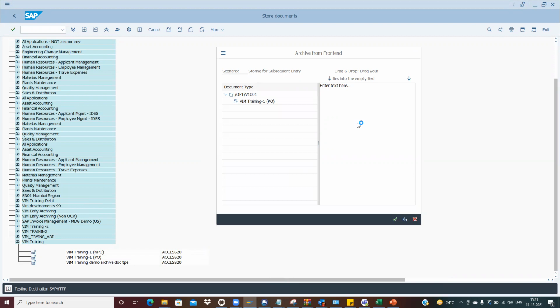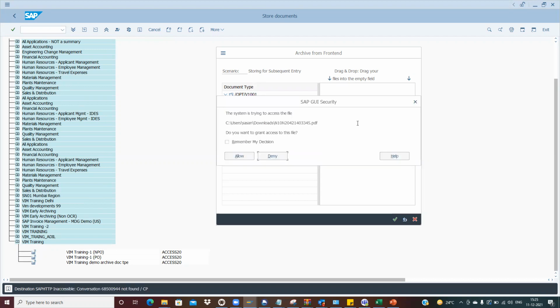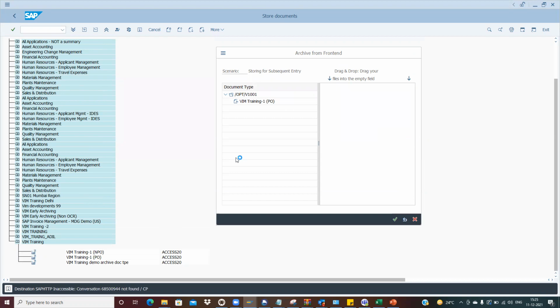Let's suppose you are not using OCR technology. What will happen basically? You are just going with the normal scenario where the scanning will be done by the AP, or sorry, the scanning team, and then it will come to the workflow of the AP to process the invoice further. We have received the hard copy invoices. The scanning team converts those hard copies to soft copies and does the drag and drop here.